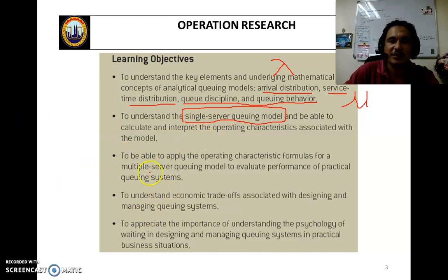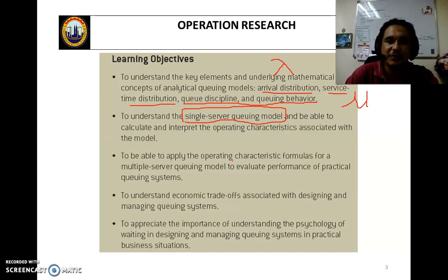This system will be applied to the operating characteristic formulas. We have 5 types of queuing system, and each type has about 7 formulas. That means we will have 35 formulas or equations to solve the problem.